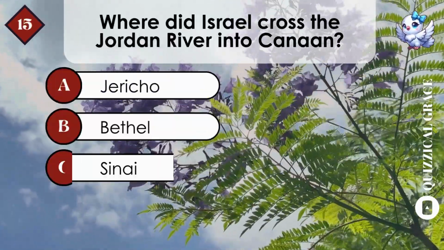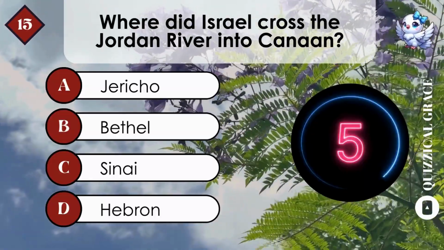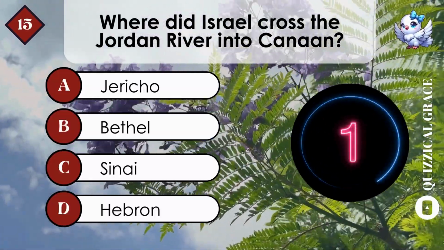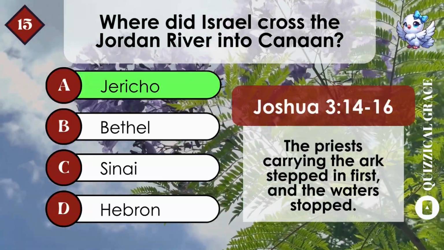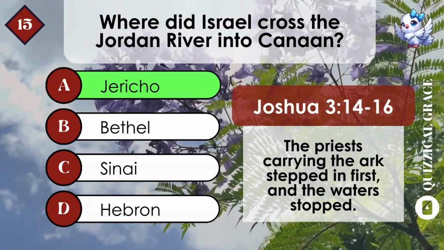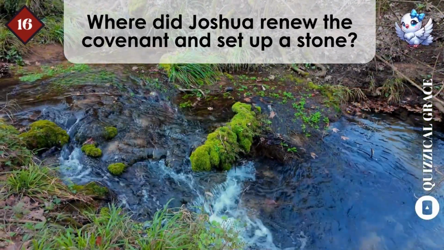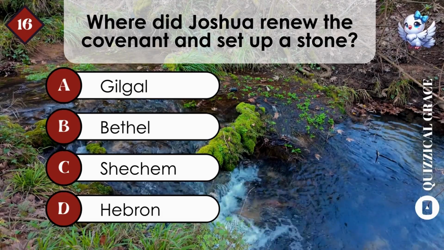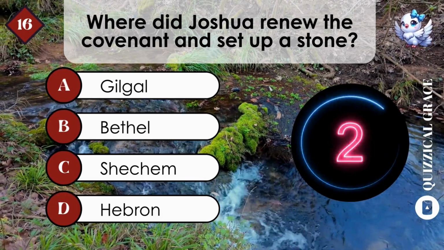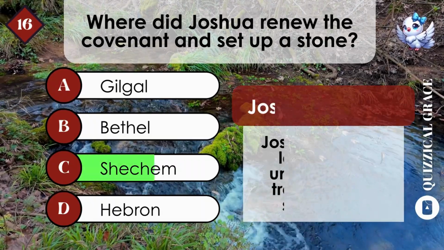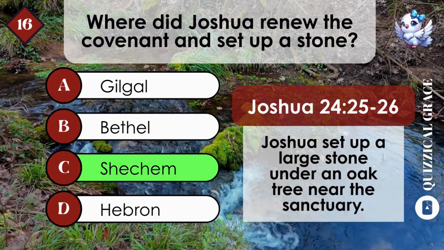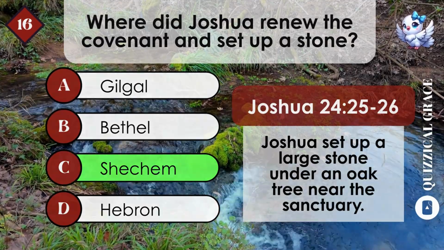Where did Israel cross the Jordan River into Canaan? A. Jericho. Priests carrying the ark stepped in first, and the waters stopped. Where did Joshua renew the covenant and set up a stone? C. Shechem. Joshua set up a large stone under an oak tree near the sanctuary.